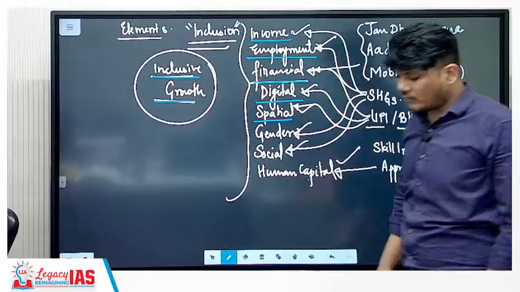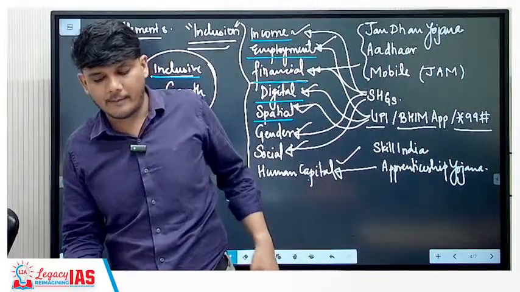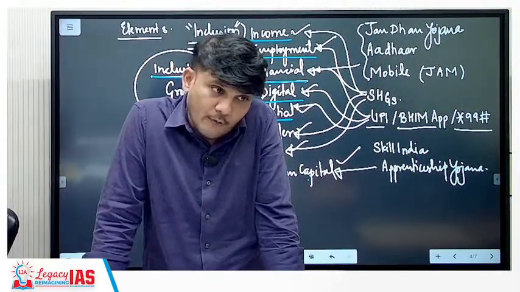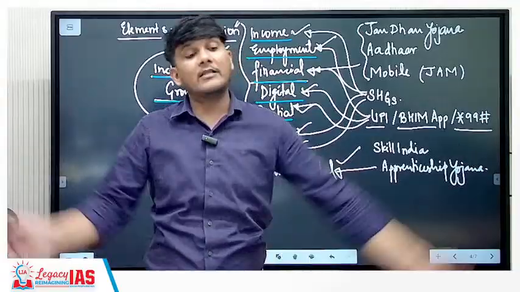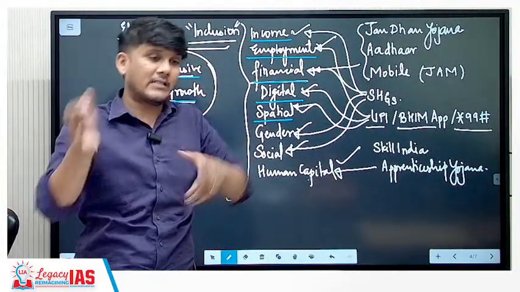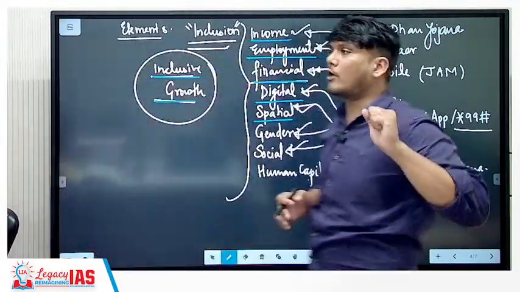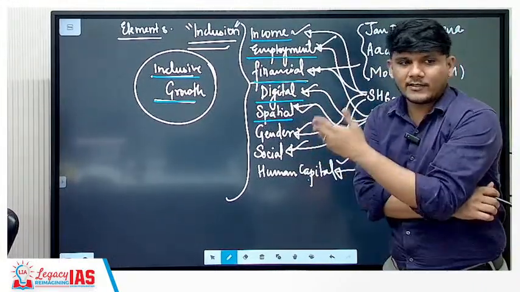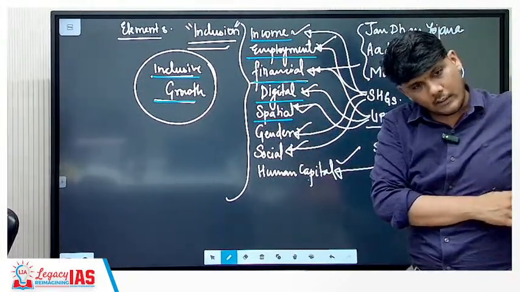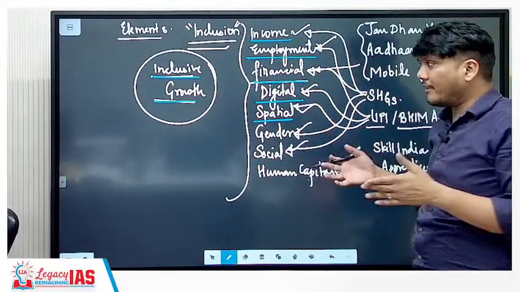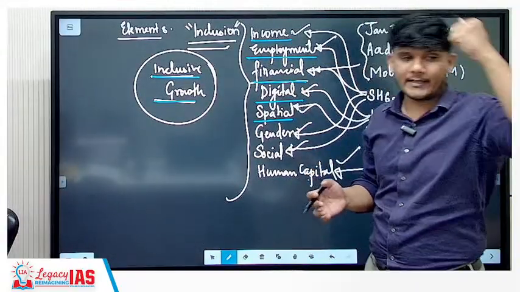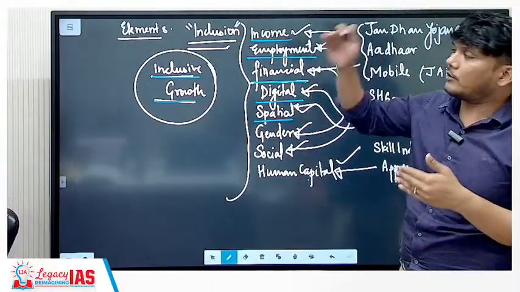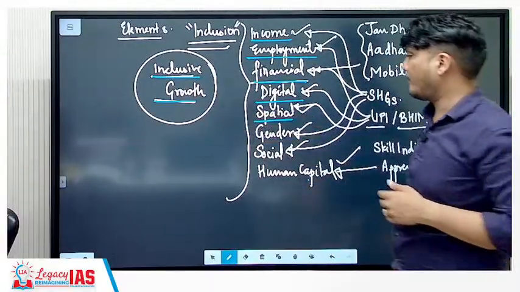Then there is something known as spatial inclusion. See, in India there is uneven development. Some regions are quite affluent, some regions are backward. Within the state also you will see differences, urban-rural divides. All that need not be there. If the urban area is getting digital connectivity and internet, the same thing needs to be there in the rural area as well. If it is there in one state, it should be there in the other state as well.